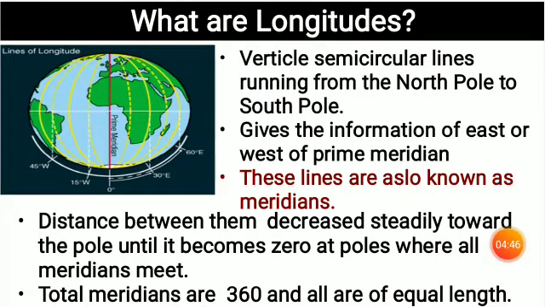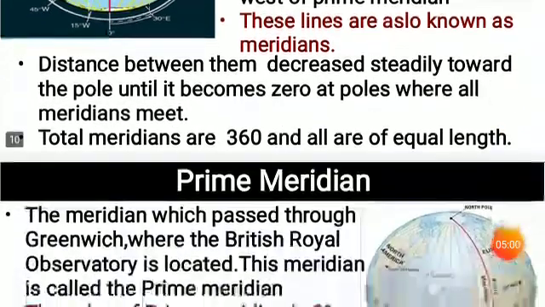Total meridians are 360 and all are of equal length. Why are these 360? Because a circle is of 360 degrees. So 1 degree is equal to 1 meridian. So that's why there are 360 meridians.